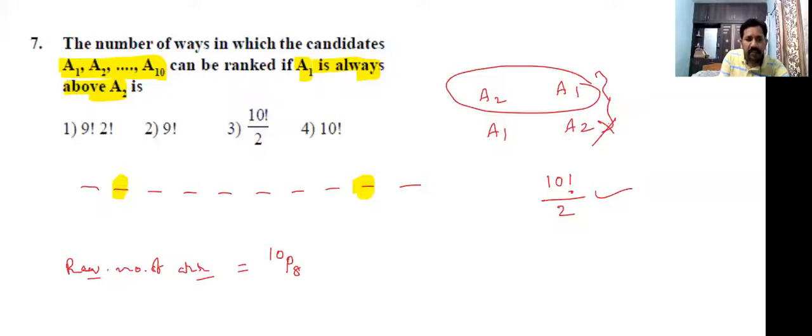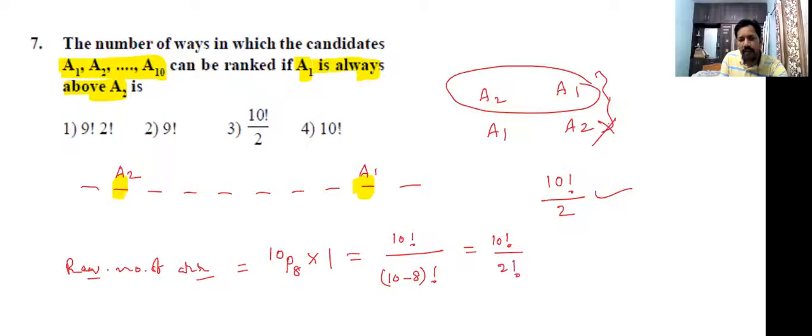First, we need to fill here A2, next A1. It is possible to fill only one way. Yes or no? So what is 10p8? Apply the formula: 10 factorial by (10 minus 8) factorial into 1. 10 minus 8 means how much? 2, or not? So the answer is 10 factorial by 2 factorial. That is 10 factorial by 2.